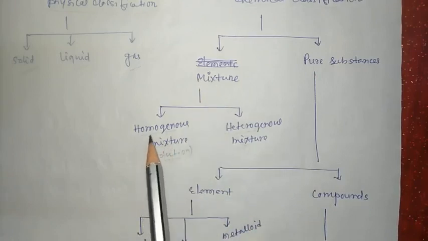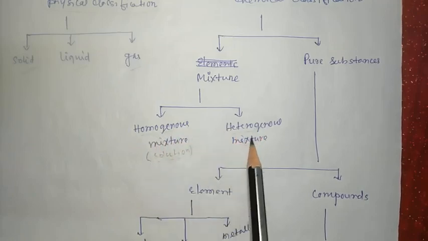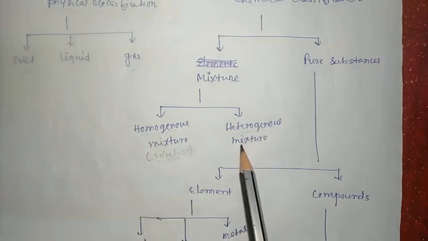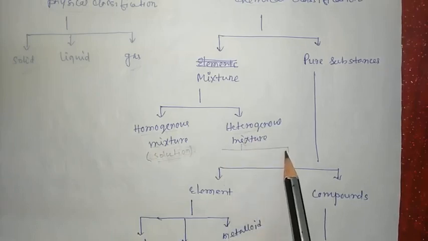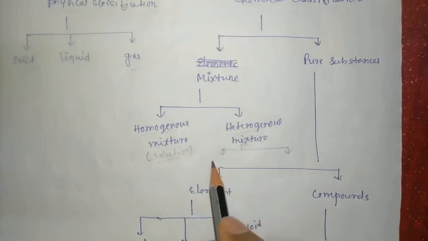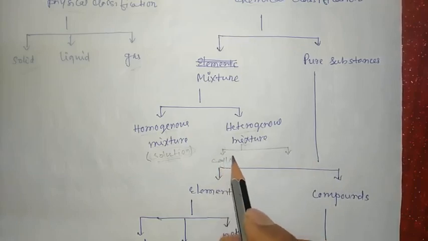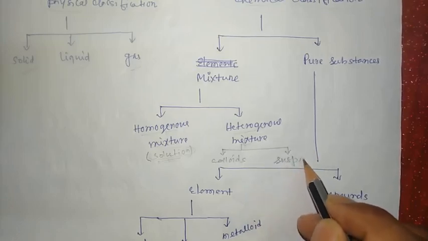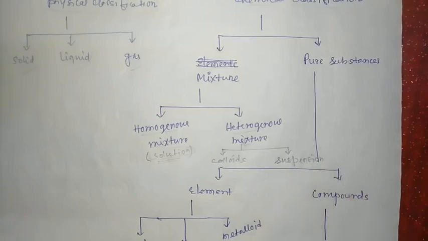And so on. So mixtures are again classified into two types: homogeneous mixtures and heterogeneous mixtures. Homogeneous mixtures are also called solutions. And heterogeneous mixtures are again classified into how many types? Two types: colloids and suspensions. So colloid and suspension are types of heterogeneous mixture.